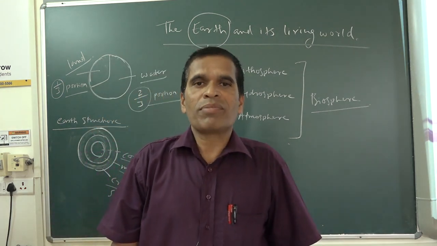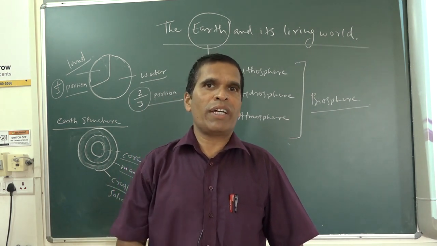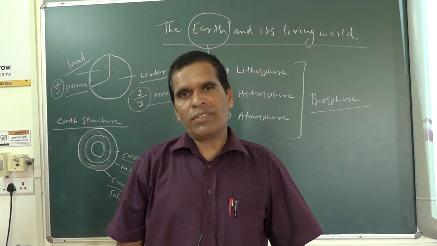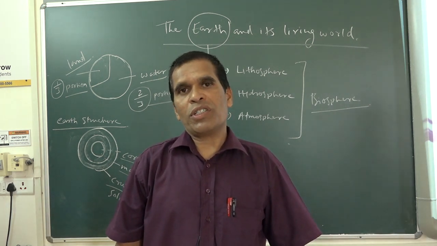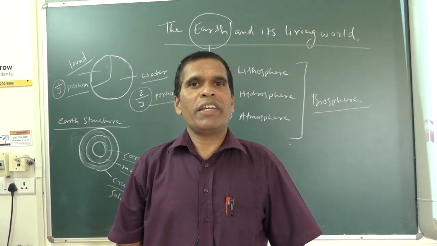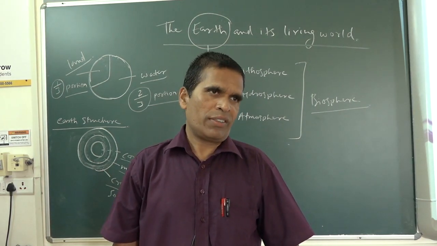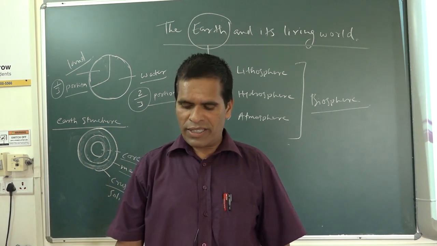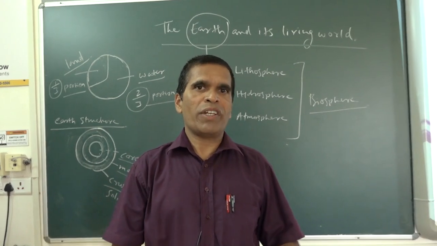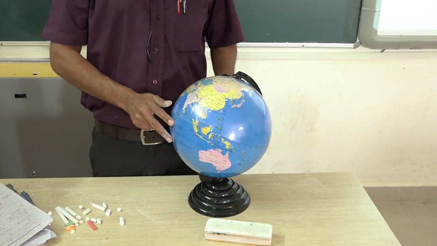Already you have got a lot of knowledge about the earth in my first video, the introduction of the earth. Why the earth is called the blue planet, why it is called the unique planet, what is the position of the earth in the solar system, and how we can take care of the earth. You have got all this information already. Again I want to revise these topics. About the earth, first you try to understand, because that concept is very important. The earth is a globe, a sphere, a rounded shape.